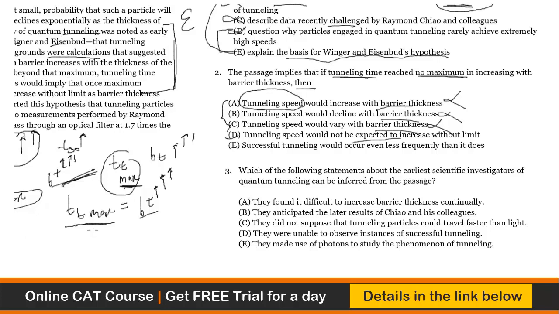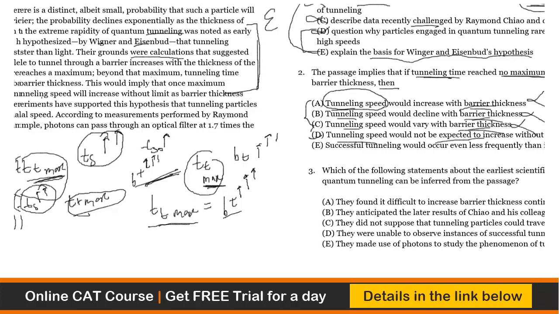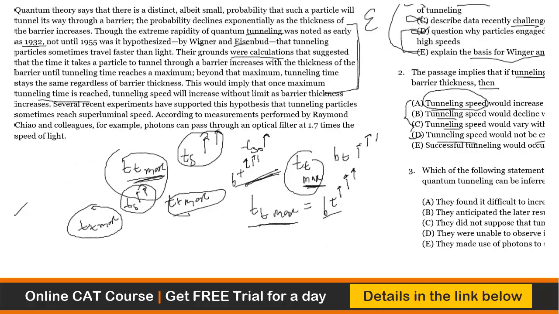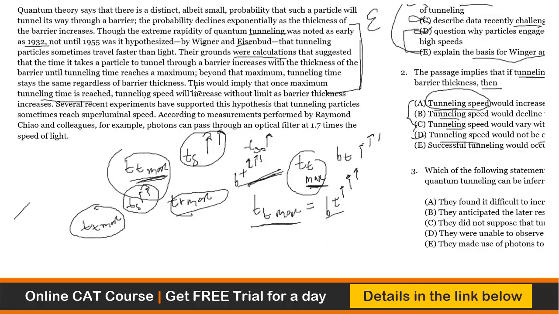That's the reason why I have put TT max, BT, BT all the while. So barrier thickness is not connected with TS. It is connected with TT. And TS is connected with tunneling time. How? The author has said clearly here that beyond the maximum tunneling time, it stays the same regardless of barrier thickness. This would imply that once maximum tunneling time is reached, tunneling speed. So tunneling speed has come here.